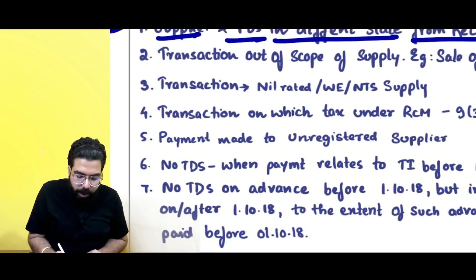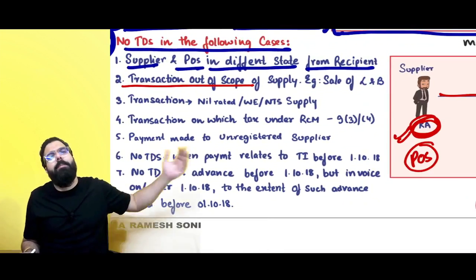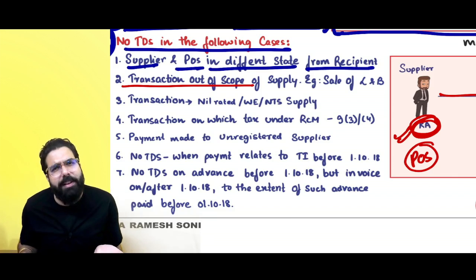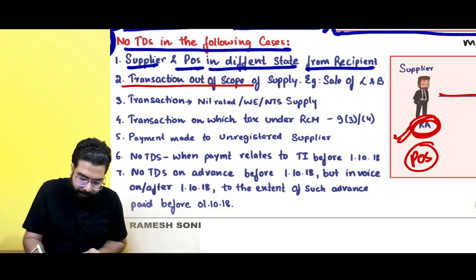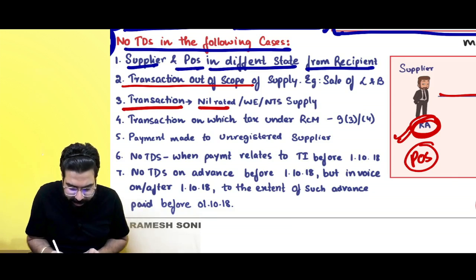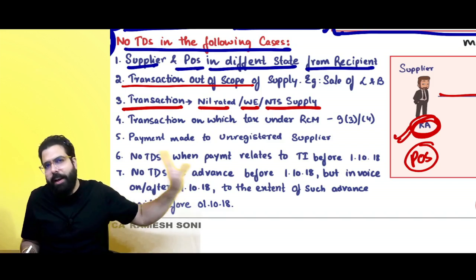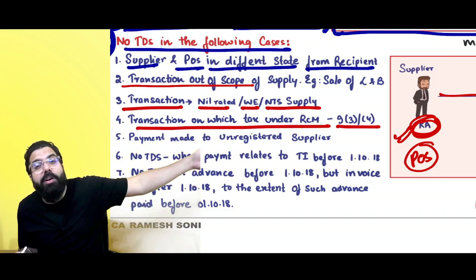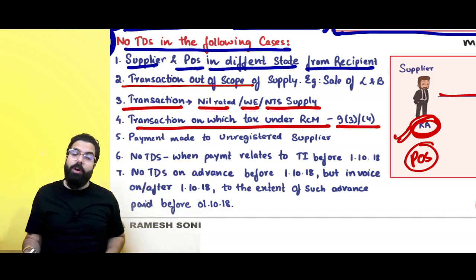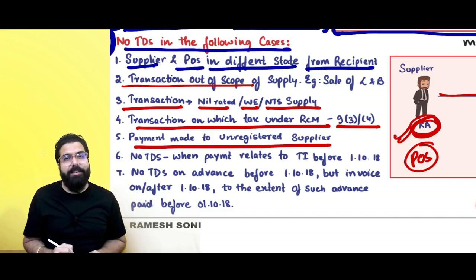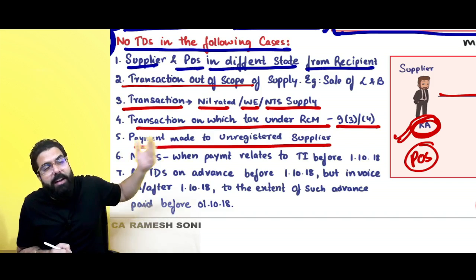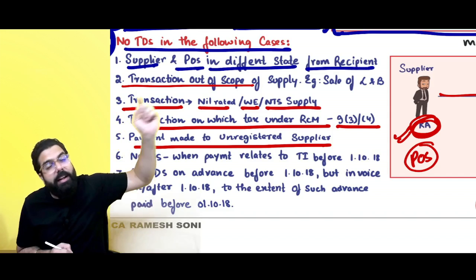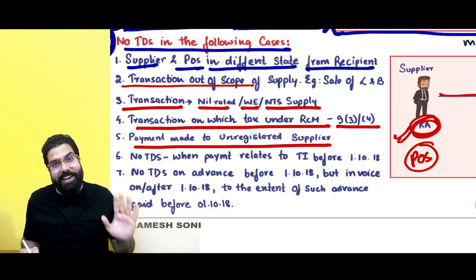Now, if the transaction is out of scope, I have supplied some goods, services or etc. which is falling under Schedule 3. Transaction where there is no GST, TDS also will not be done. Next, sir, transaction is nil rated, wholly exempt, non-taxable supply. In that scenario also TDS will not be done. Transaction on which tax is payable under reverse charge, the government department only has to pay under reverse charge. In that scenario, TDS will not be done. Payment made to an unregistered supplier. Sir, whenever the supplier is unregistered, if the government department deducts TDS, how will I get the credit? Because I am unregistered. In that scenario, they will not deduct any TDS.